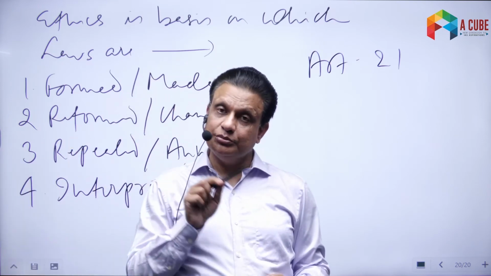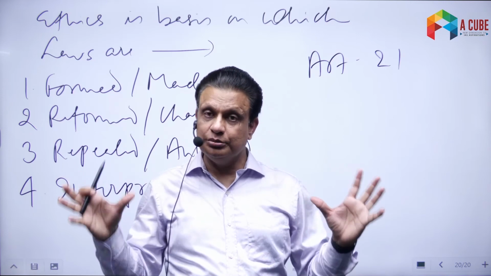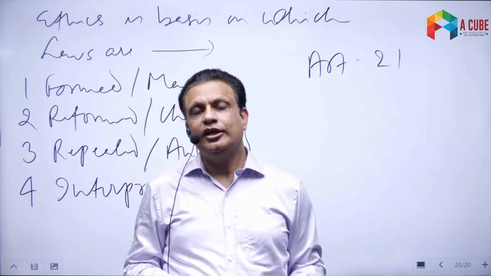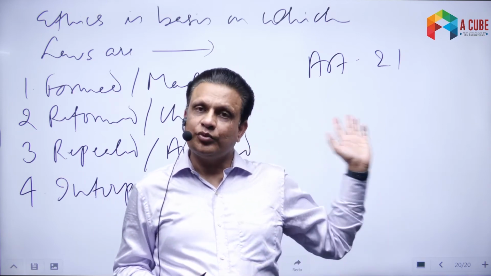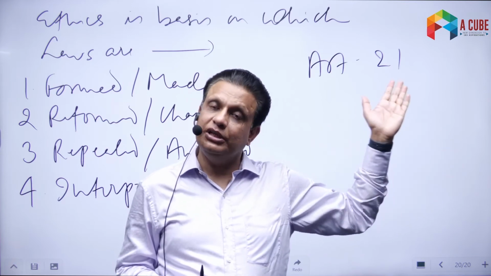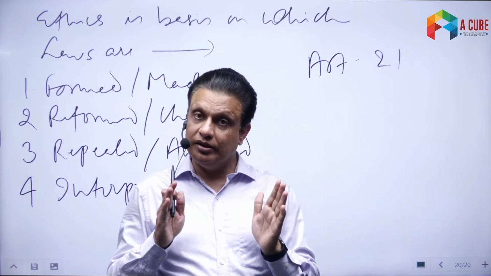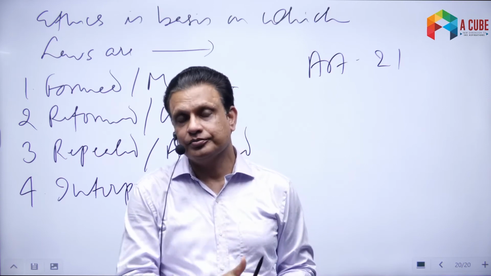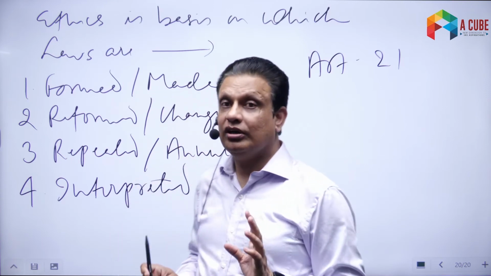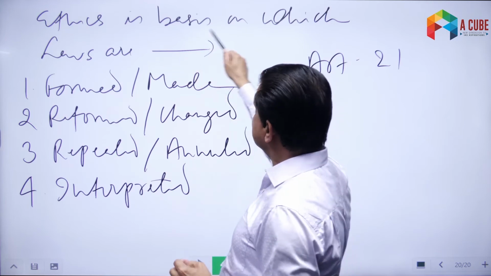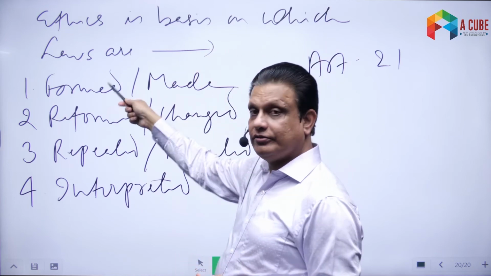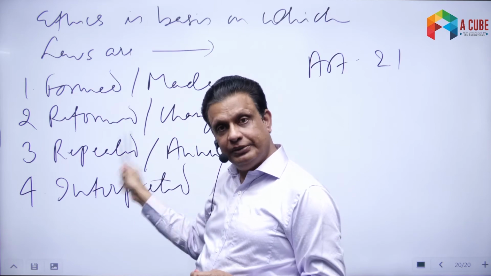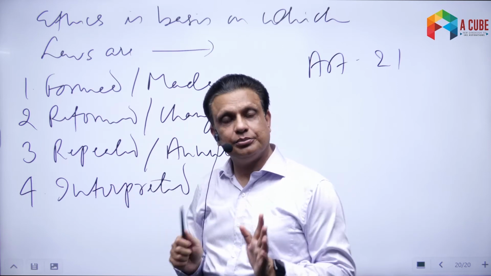So as the ethical system changes, as the ethical understanding of the people in the society changes, slowly we see that the interpretation of the same law becomes something altogether different. Without changing the law, we can change the meaning of the law, the interpretation of the law. That is what ethics and law are about. So ethics is the basis on which laws are first of all formed, changed, repealed, and most importantly interpreted.